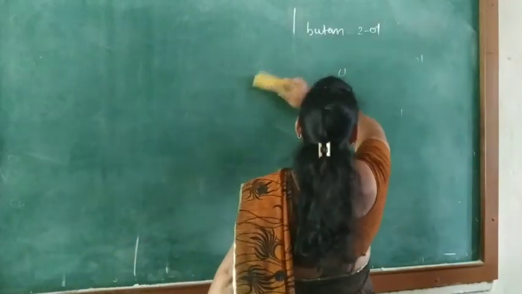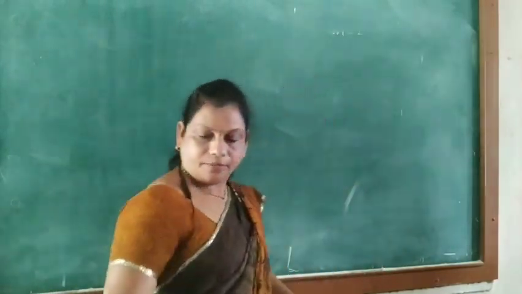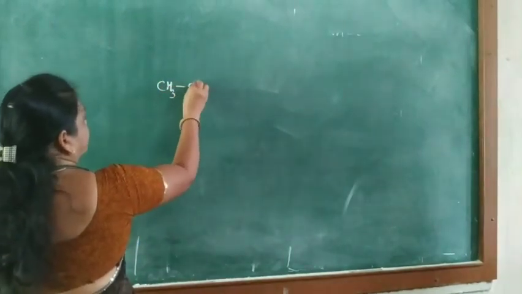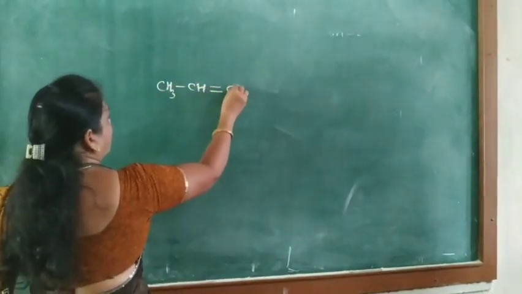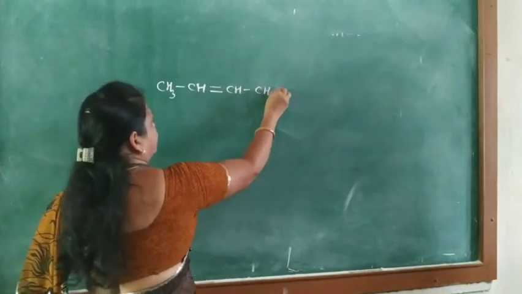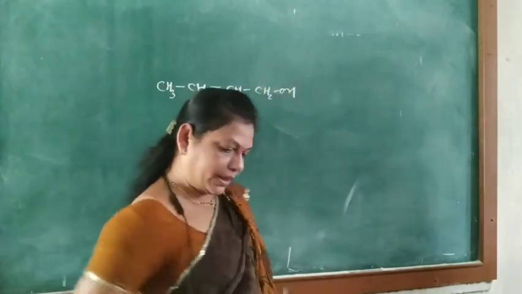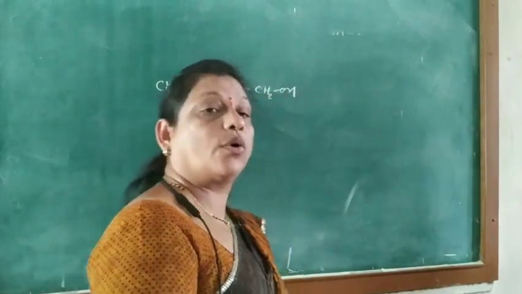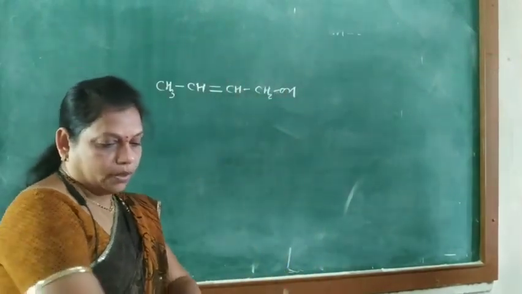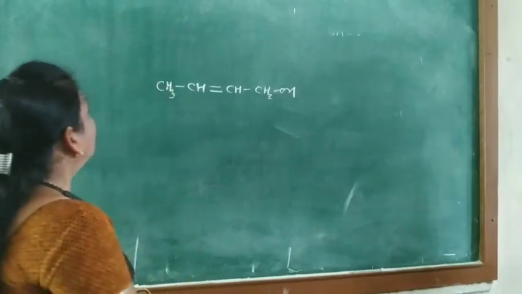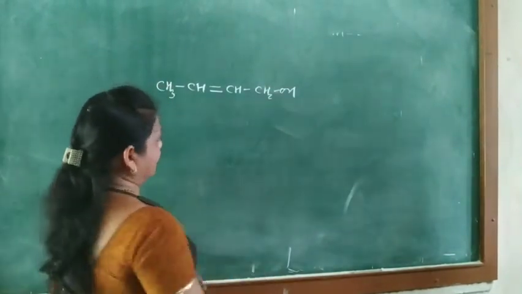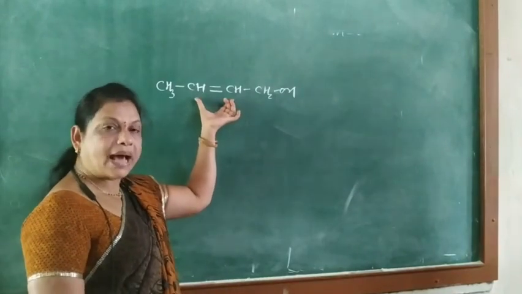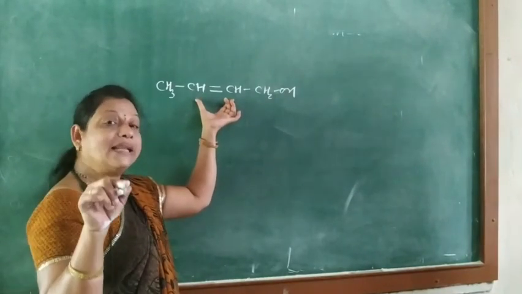Only the IUPAC name. So here, CH3CH=CHCH2OH. Its common name is crotonol or crotonyl alcohol. But its IUPAC name? Now here a double bond is there, so the parent hydrocarbon is an alkene.